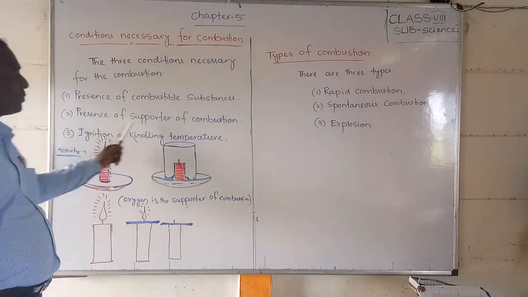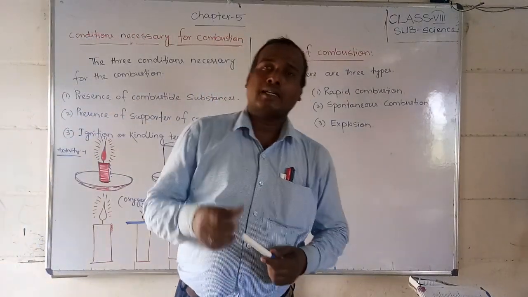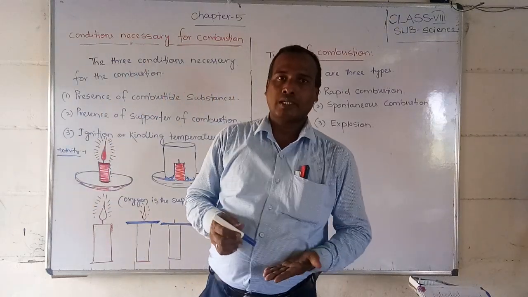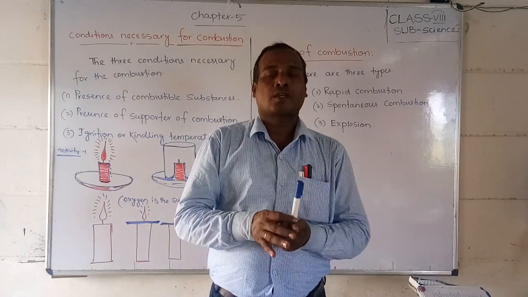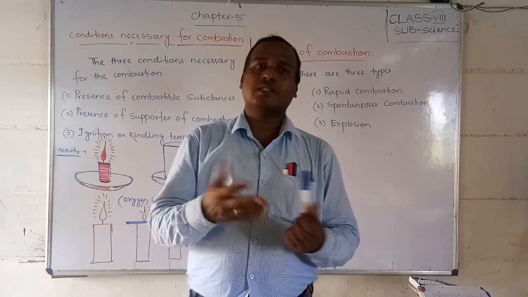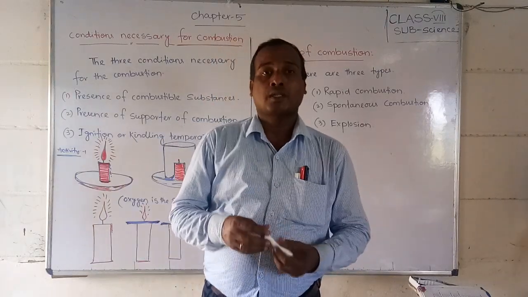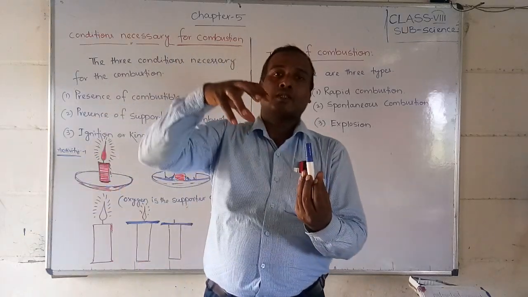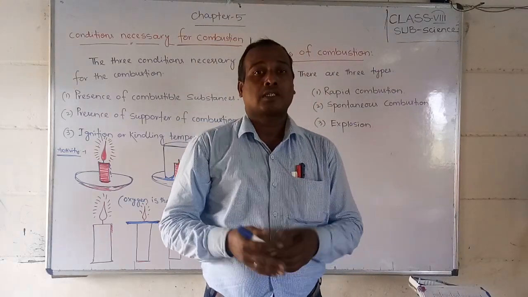Second, the presence of a supporter of combustion. Take one candle, one glass and one plate. First keep the candle lit. With the presence of oxygen it will burn nicely. Then cover that lit candle with the glass. What will you observe?